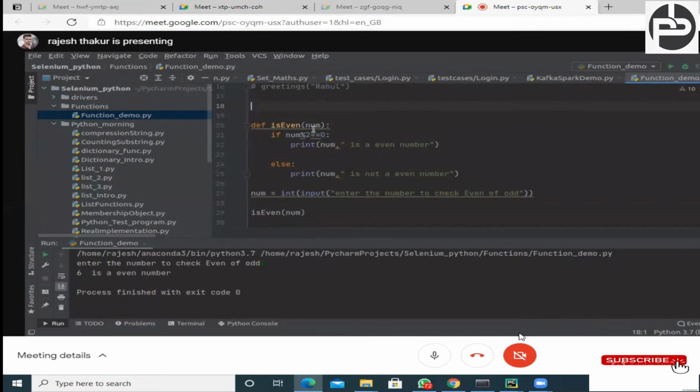So this is known as the argument here, and here the return type is nothing. If you want to return something, Python will automatically understand that this method is returning something. So this function is an example of a non-returning function with an argument.